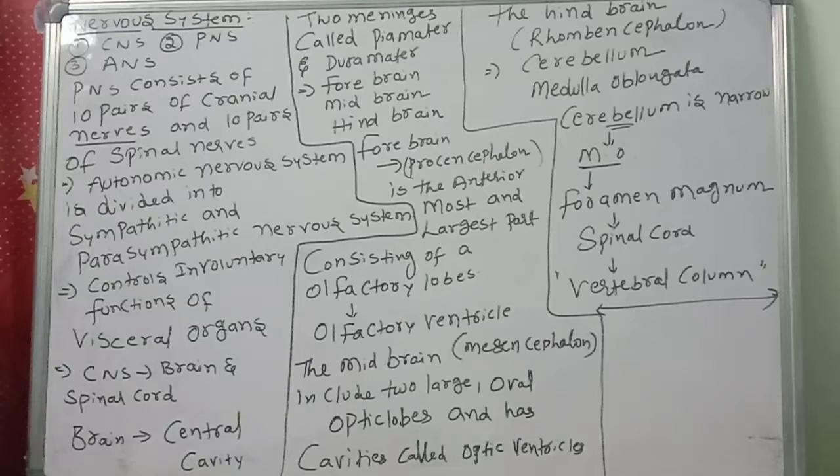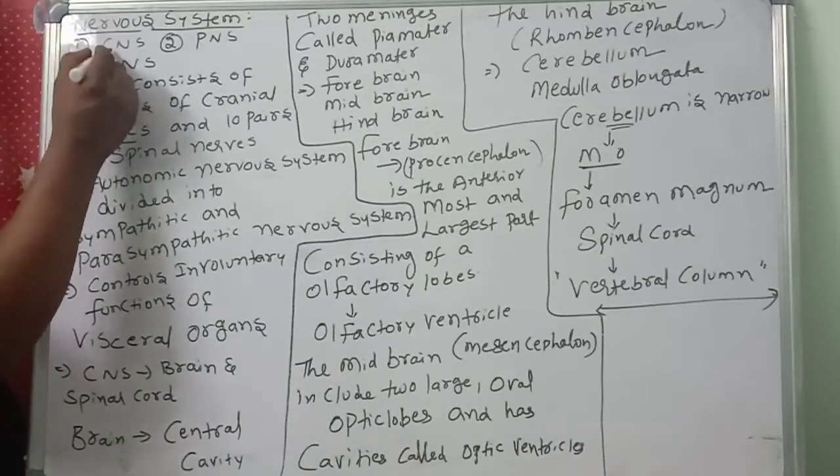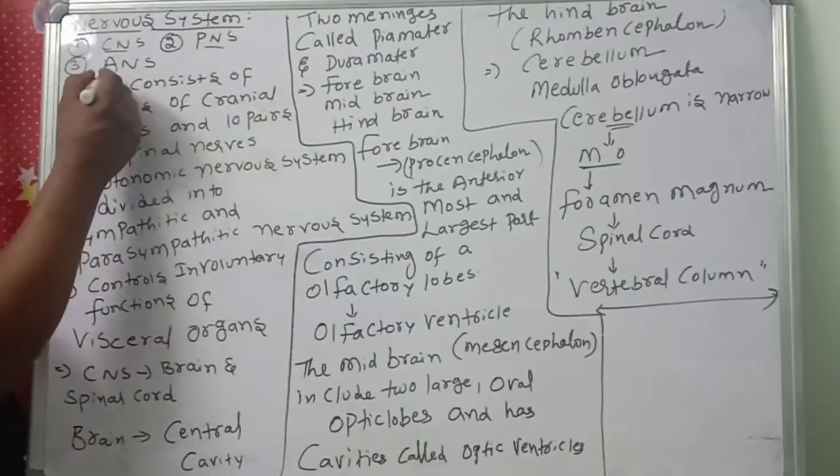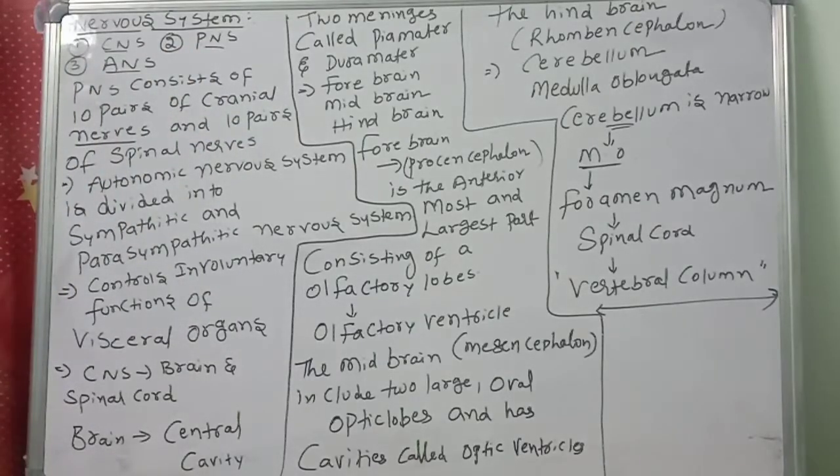So we discussed the digestive system, the respiratory system, and the circulatory system. Now we are going to discuss the frog's nervous system. The nervous system consists of what? Central nervous system, peripheral nervous system, autonomic nervous system.